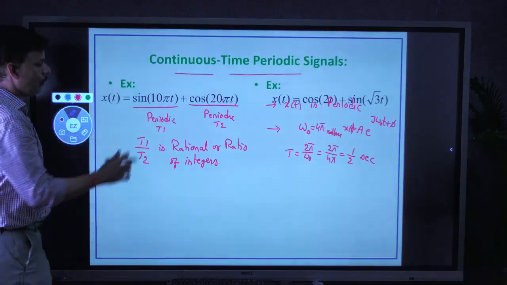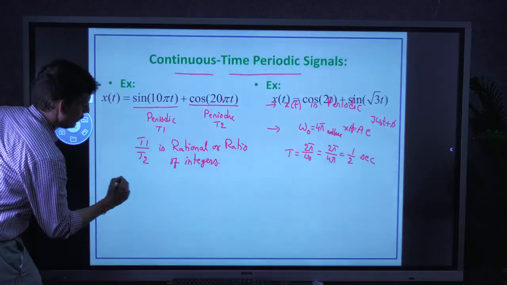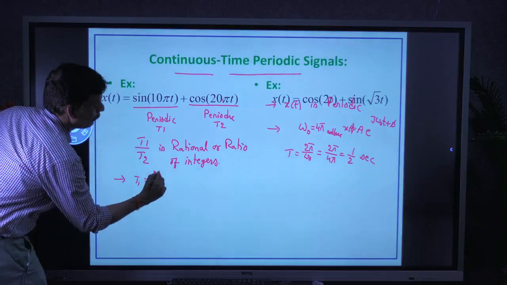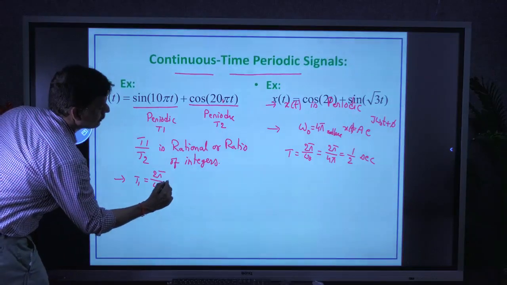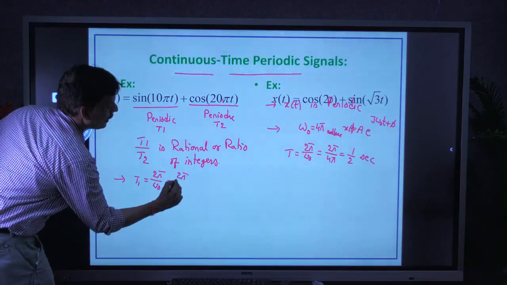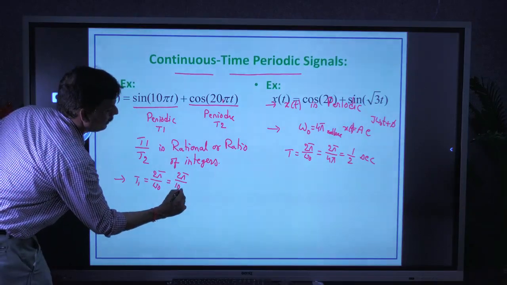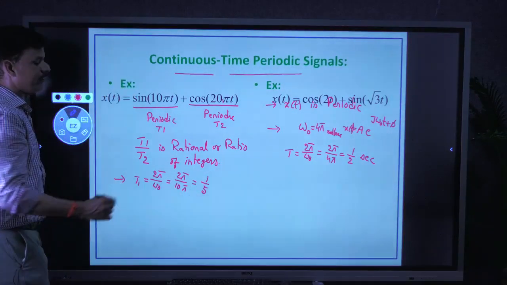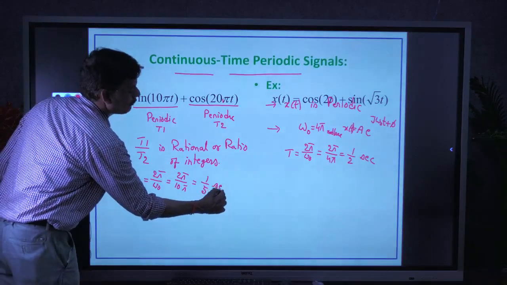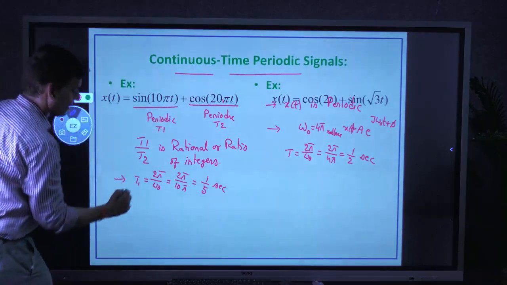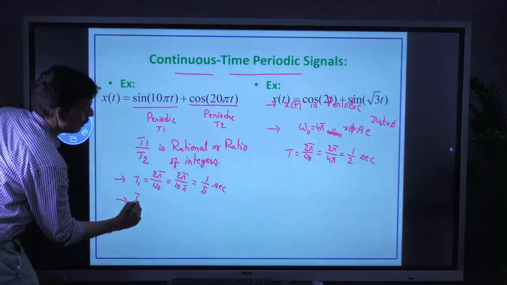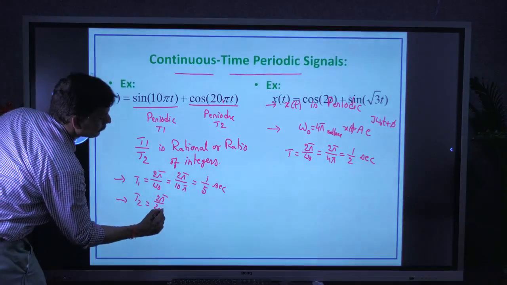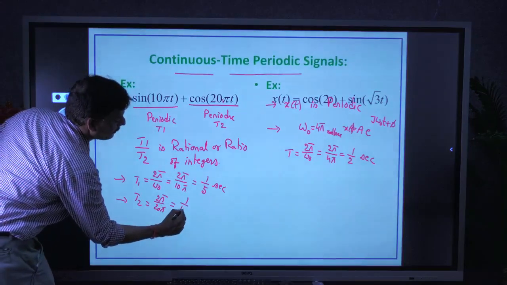In this example, what is t1? Directly I am doing it. t1 equal to 2 pi by omega naught. What is omega naught for the first term? 10 pi. So t1 is 2 pi by 10 pi, that is equal to 1 by 5. 1 by 5 seconds is the t1 for the first one. Similarly for the second one, what is t2? 2 pi by 20 pi, that is equal to 1 by 10 seconds.